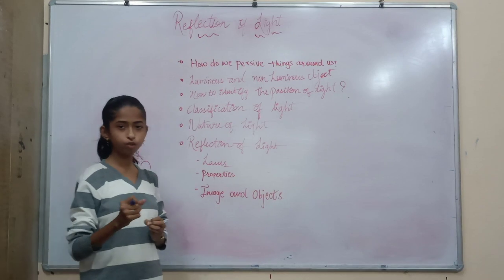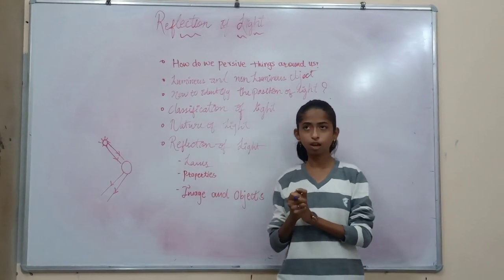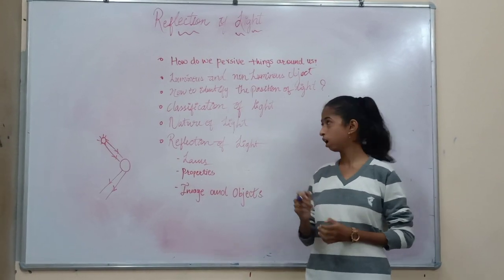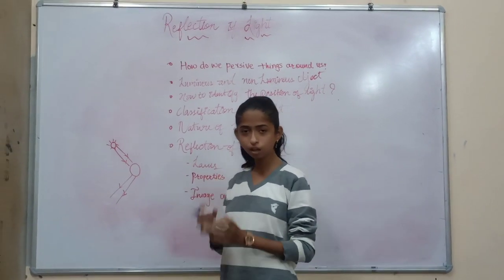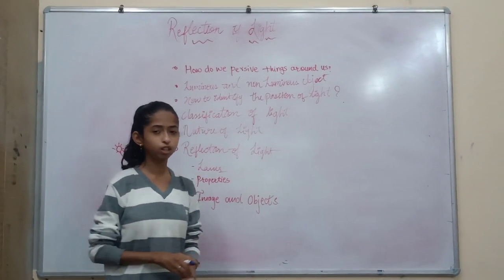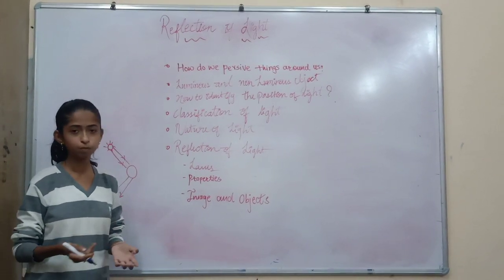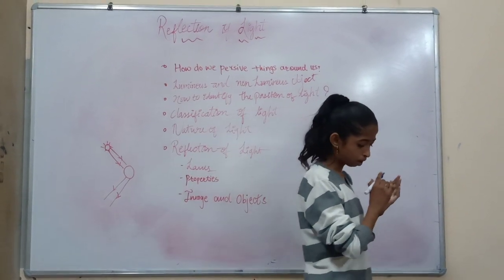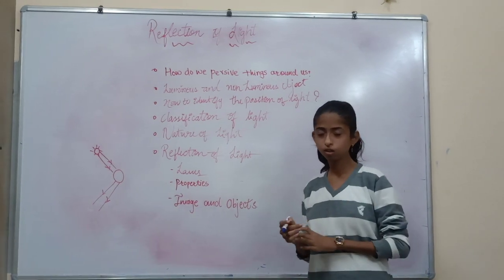The best example of a luminous object is the sun. Luminous objects possess their own light, and vice versa, non-luminous objects do not generate or possess their own light. The best examples are a chair, a table, or anything like that. So this was all about the source of light and a clear idea of light.